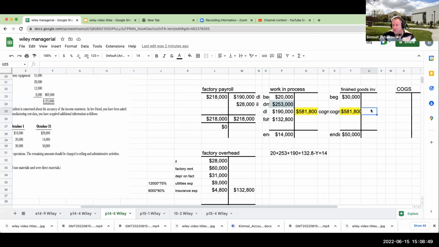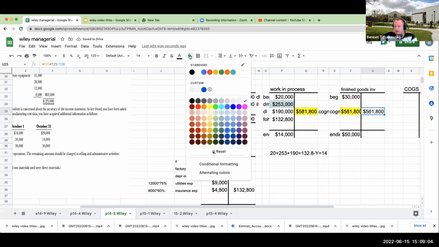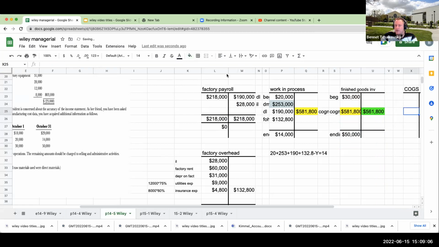I have to kind of smell the roses, right? So over here, for finished goods inventory, we've got 30 plus 581 does not equal 50. So this is going to be 50 plus 581 minus this, which is going to be 561,800. That amount that is leaving my finished goods inventory is coming over here to my cost of goods sold. So my cost of goods sold is going to be 561,800.